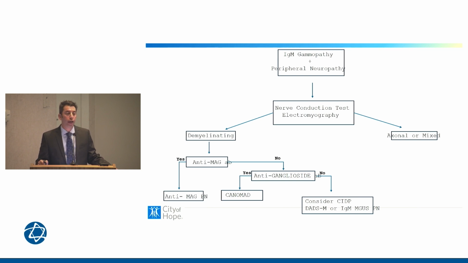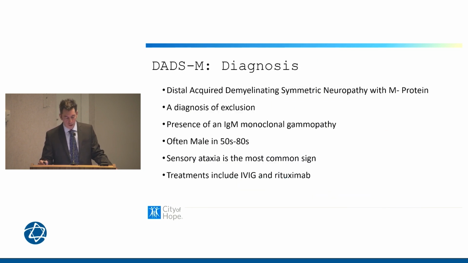CIDP is an important diagnosis for us all to be aware of, and I think it's important to remember that many patients will come to us as hematologists, at least it's true in my own practice, with a diagnosis of CIDP that fails to respond to treatment. So many of these diseases, the CIDP is the first diagnosis made and can at times be a misdiagnosis.